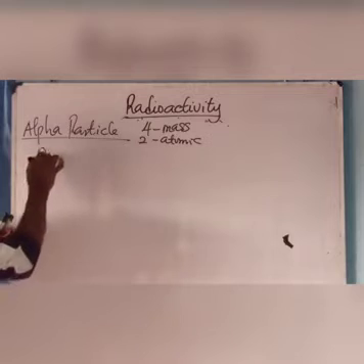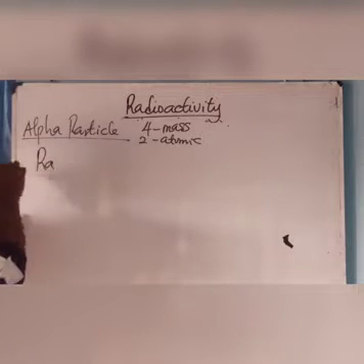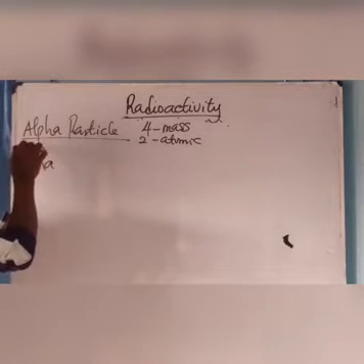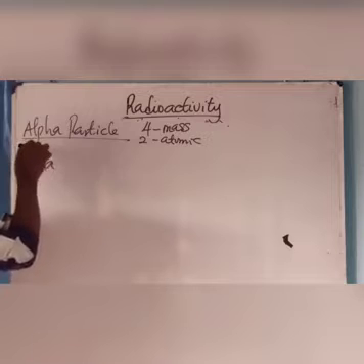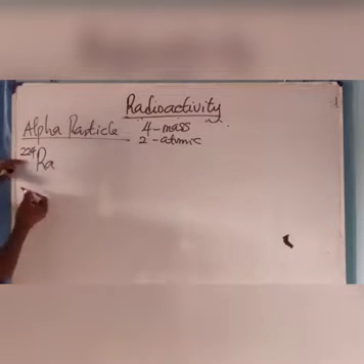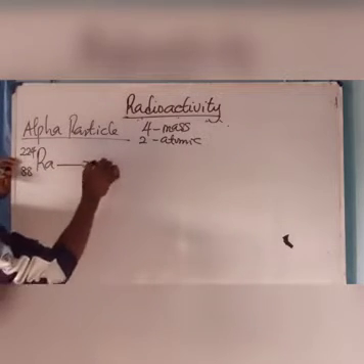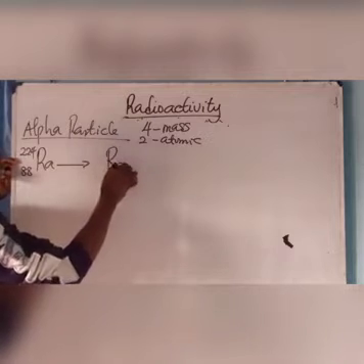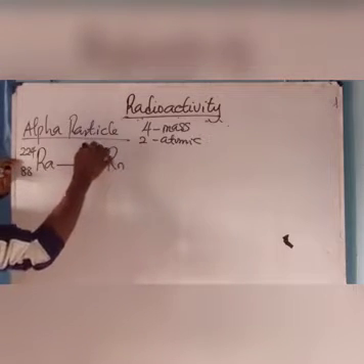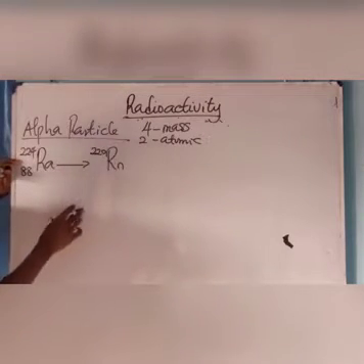Now I have radium-224. It has mass number 224 and atomic number 88. Then radon is produced. Radon has mass number 220 and atomic number what?